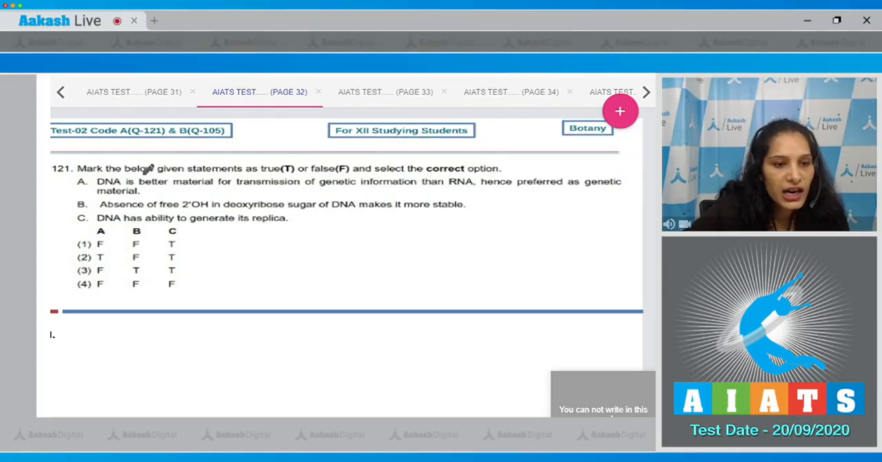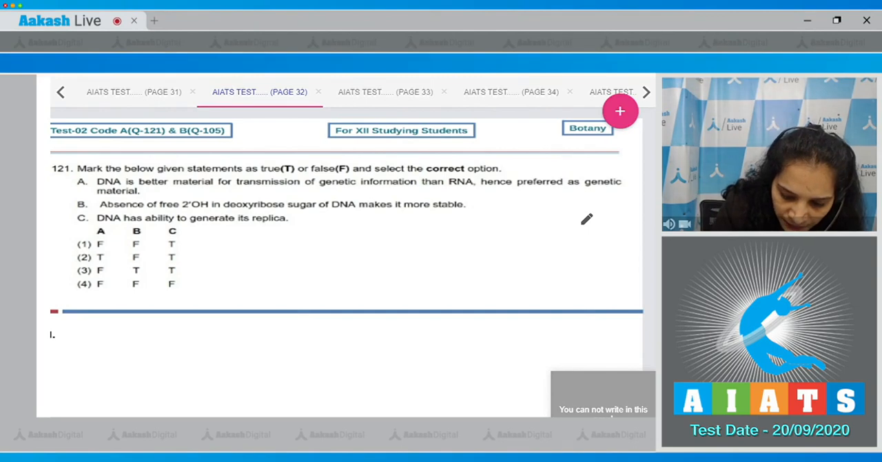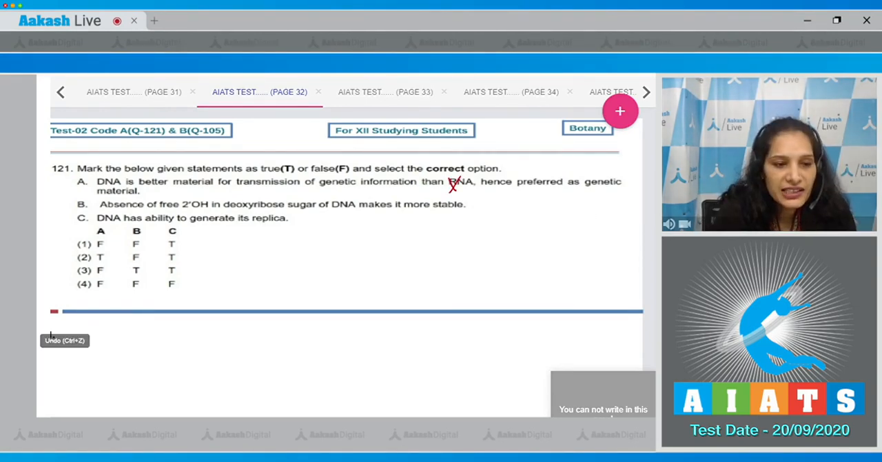Question number 121. Mark the below given statements as true or false and select the correct option. A. DNA is better material for transmission of genetic information than RNA, hence preferred as genetic material. No, RNA is better material for transmission of genetic information than DNA. So, this is incorrect.